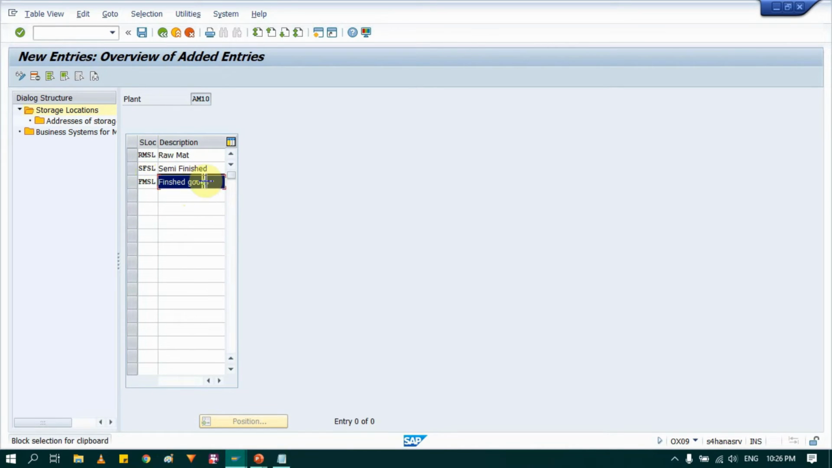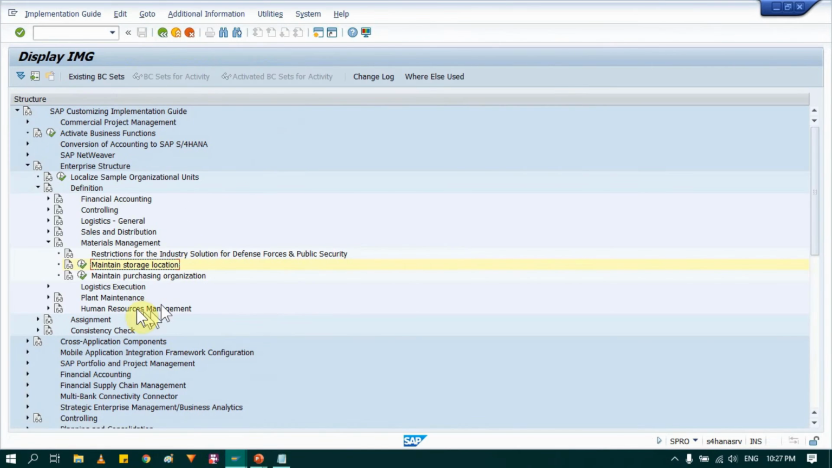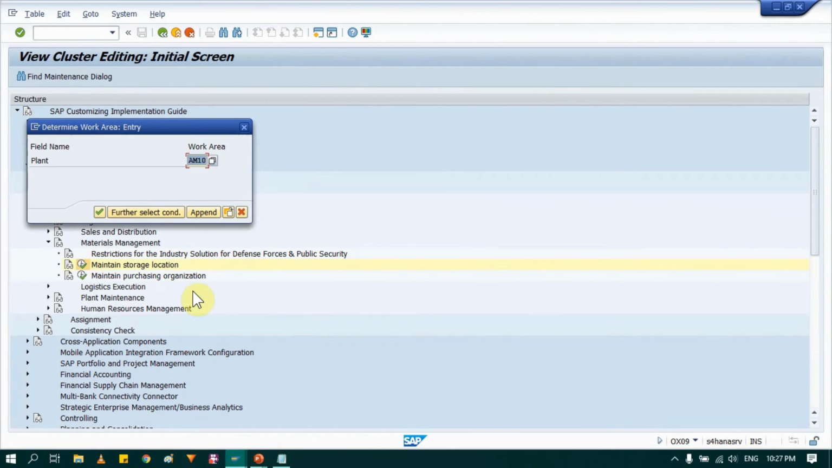And I'm just copying this data. You can press Ctrl Y and copy all cells together. So I have done that and just save it. I copied it in order to maintain in my another storage location. So just copy that and save it. Then again go back and again go in maintain storage location.